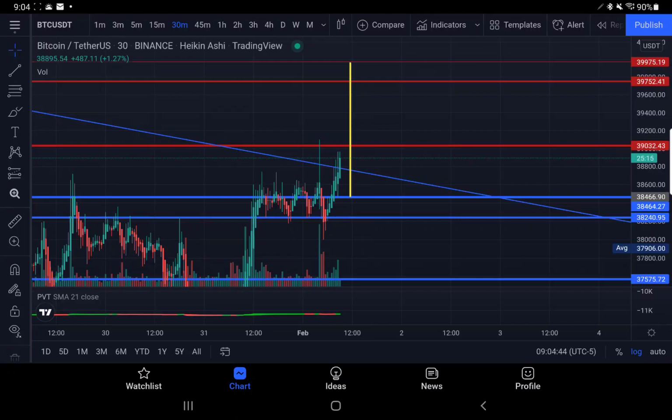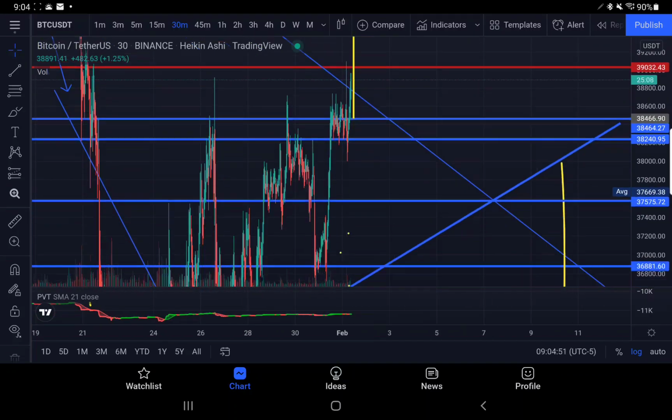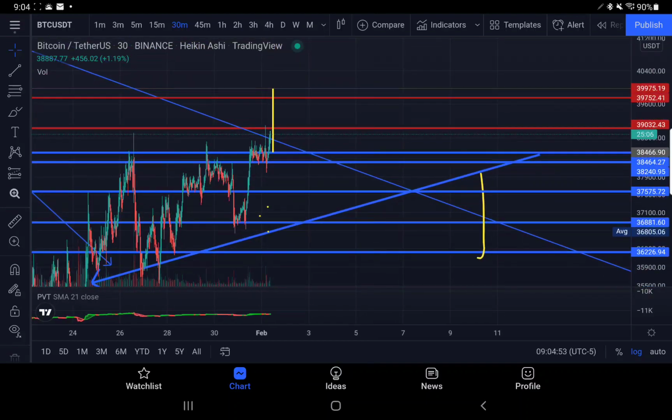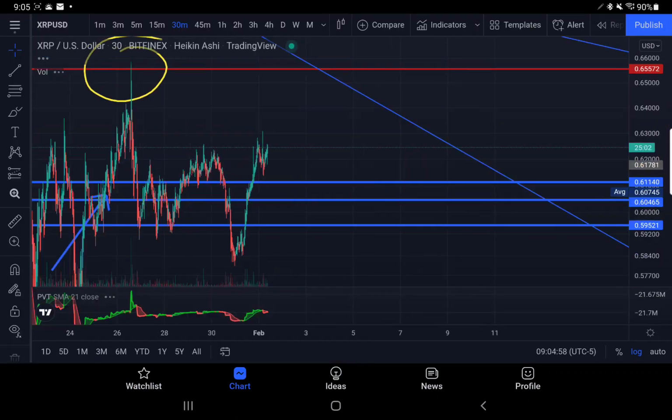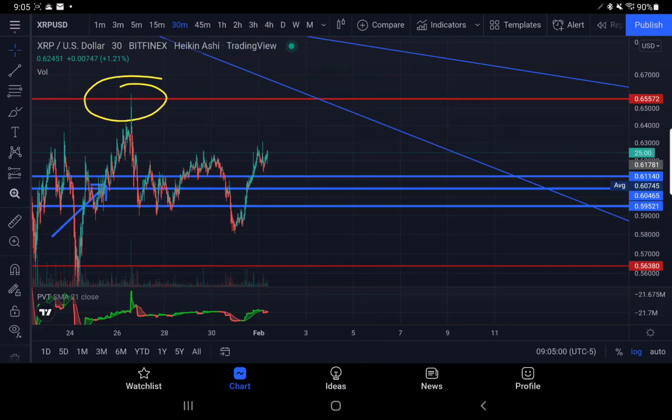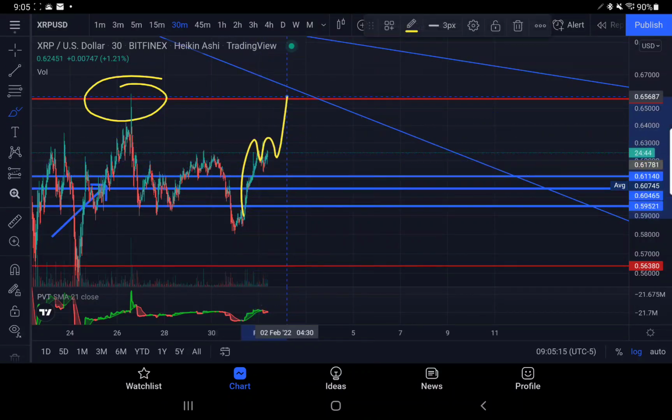So all you need to know right now with XRP is Bitcoin 39,032 is resistance, 38,466 is support. It looks like we could extend up to 39,752, which is what we were talking about yesterday, which is how we got the XRP basically coming up and maybe retesting up here. As you guys know, I sold out my XRP at roughly 62.76, and I'm waiting for the crash. Even if it goes up, it's not worth it to me with how it's looking. The market's not looking good.